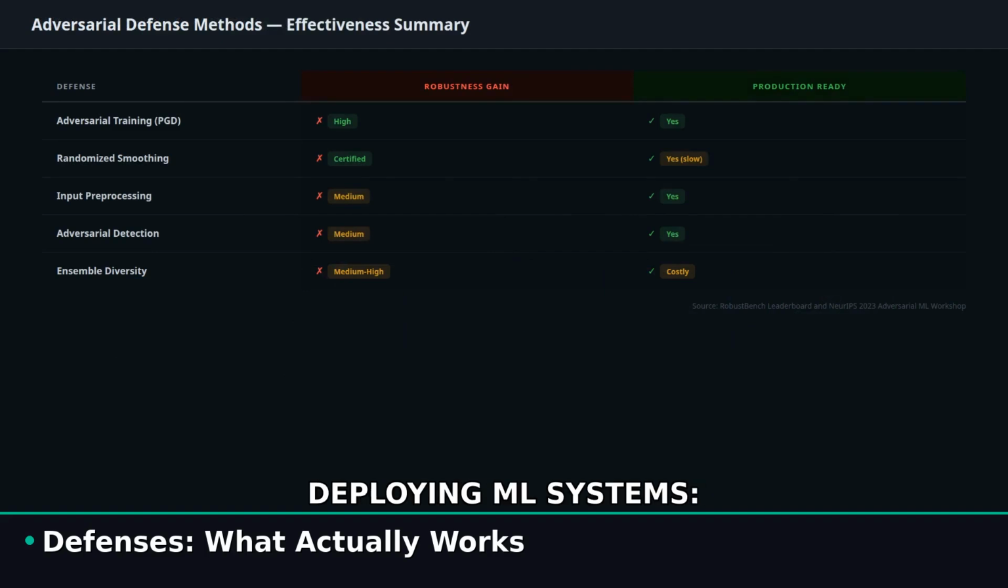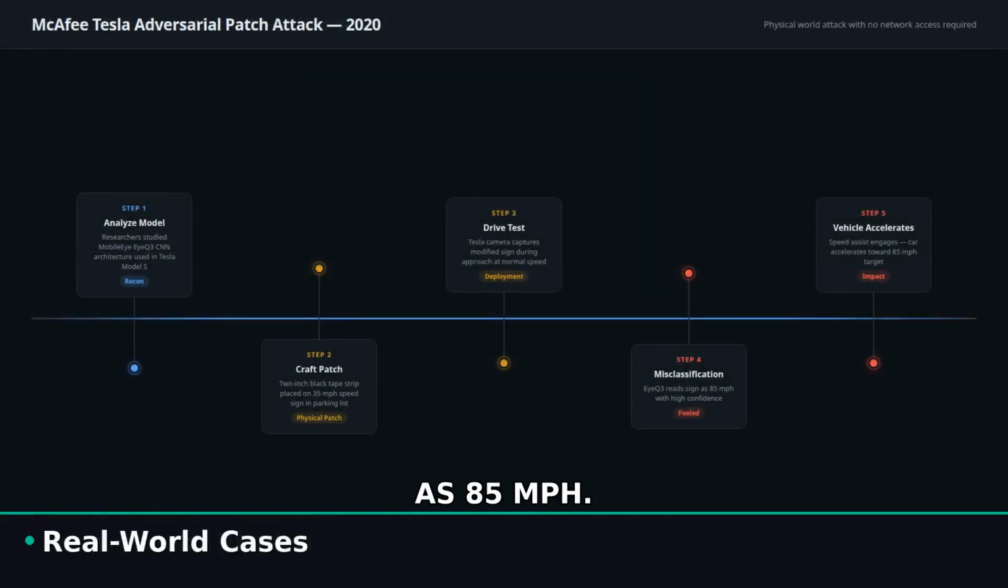simultaneously. No single defense is unbreakable. The field is a constant arms race. But layering these defenses raises the cost of attack significantly. For security engineers deploying ML systems, treat adversarial robustness like you treat patch management. It is not optional. It is part of your threat model.